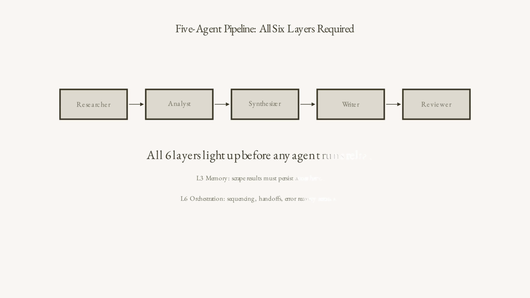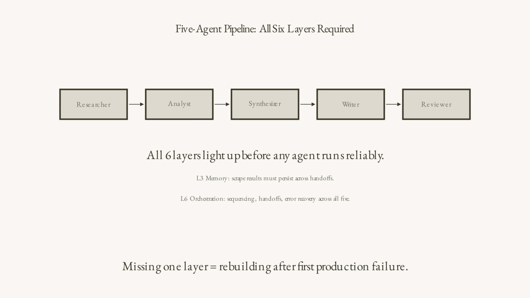What you need at each layer to run this: isolated execution per agent, L1. Each agent's web credentials, L2. Researcher output persisted for the analyst, L3. Web browsing and document tools, L4. Cost budget per pipeline run, L5. Orchestration to sequence 5 agents with handoffs, L6. You need all 6 before this works.